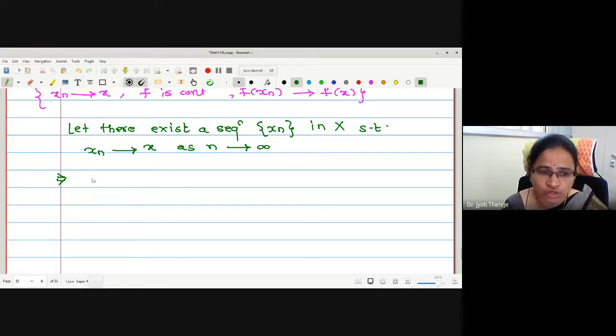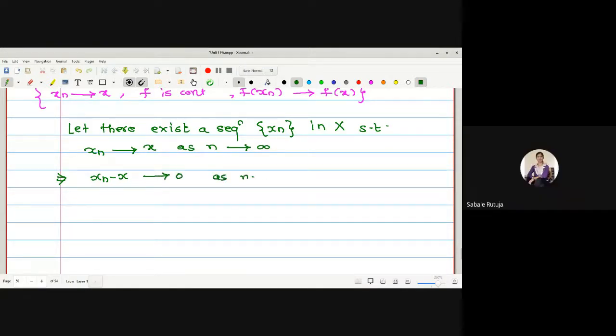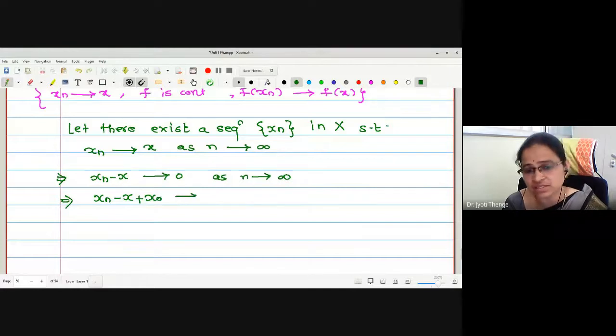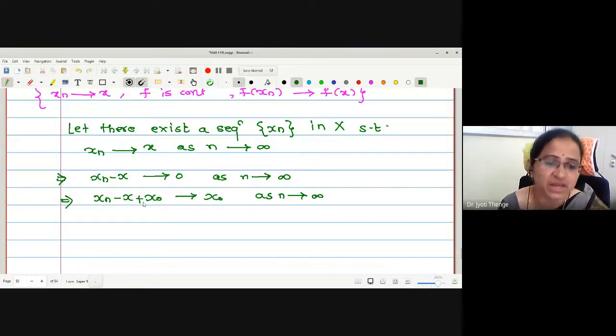If xn converges to x, can I say the sequence xn minus x converges to 0? Yes, ma'am. Okay. Next, I will add a fixed point x naught on both the sides. The x naught is fixed. Therefore, I am adding a scalar actually. Therefore, it will be just addition by fixed scalar. Therefore, xn minus x plus x naught will converge to x naught.